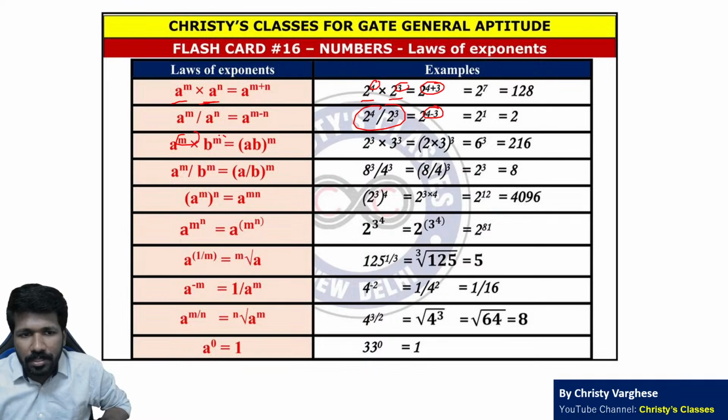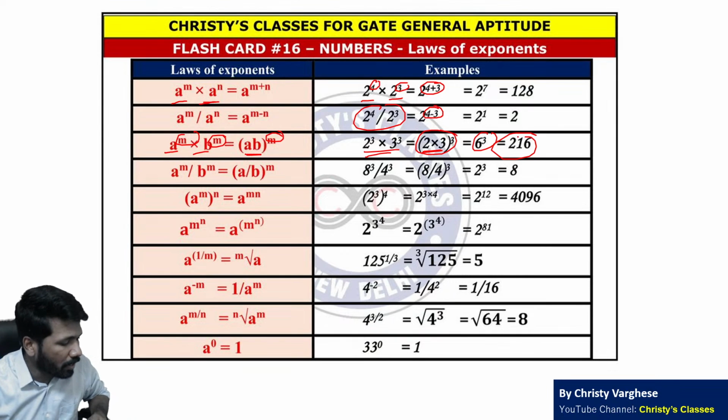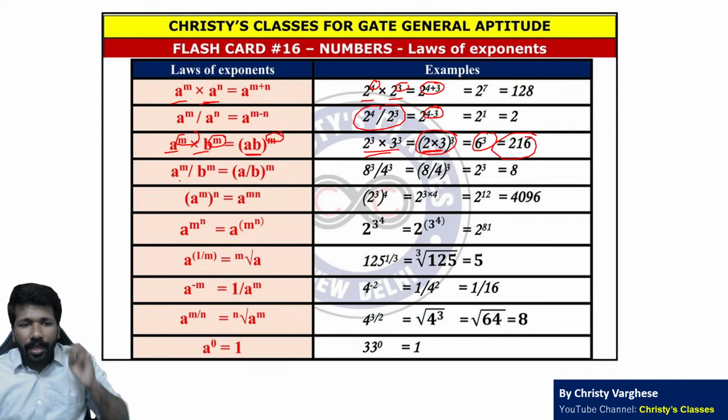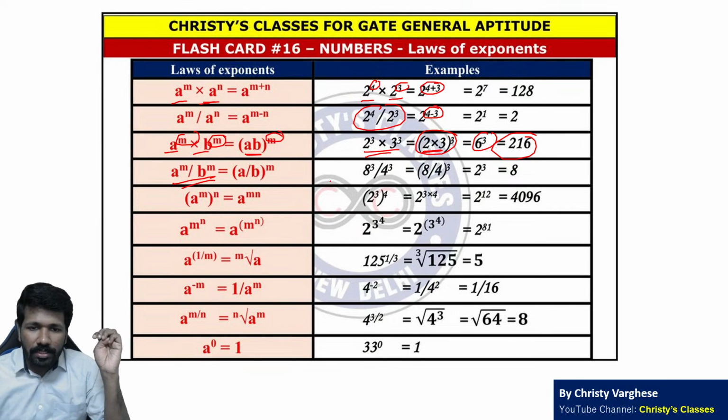Now if the powers are same, what to do? Club up the bases. A into b club up करना है. That is 2 raised to 3 into 3 raised to 3 है तो 2 into 3 the whole raised to 3. That is 6 raised to 3, 216. All clear? A raised to m by b raised to m. That is 8 cube by 4 cube है तो 8 by 4 the whole cube. That is 2 cube, 8. So that is how you can do when powers are same.